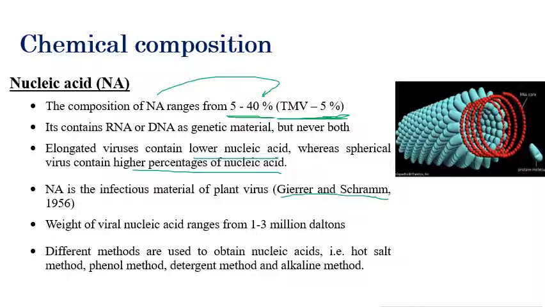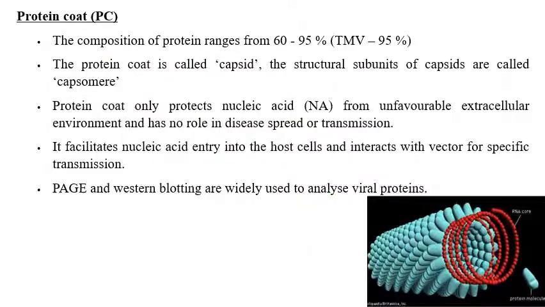As I told you, elongated viruses contain a low amount of nucleic acid, whereas spherical viruses contain a high amount. The first to discover that nucleic acid is the infectious material were Geiger and Schramm. The weight of viral nucleic acid ranges from 1 to 3 million Dalton, and different methods are used to isolate viral nucleic acid.